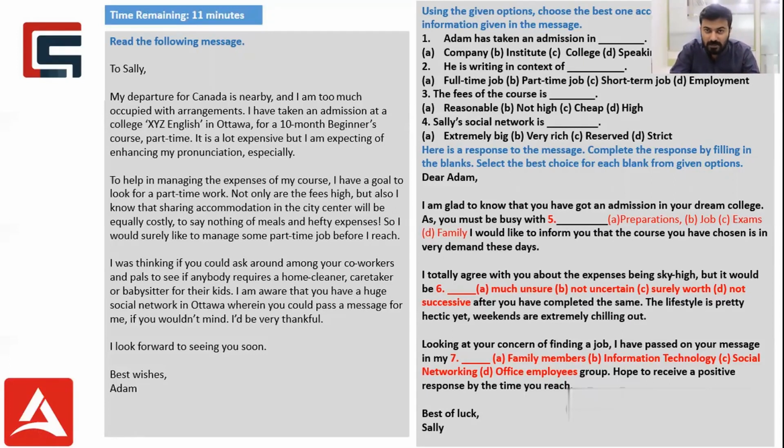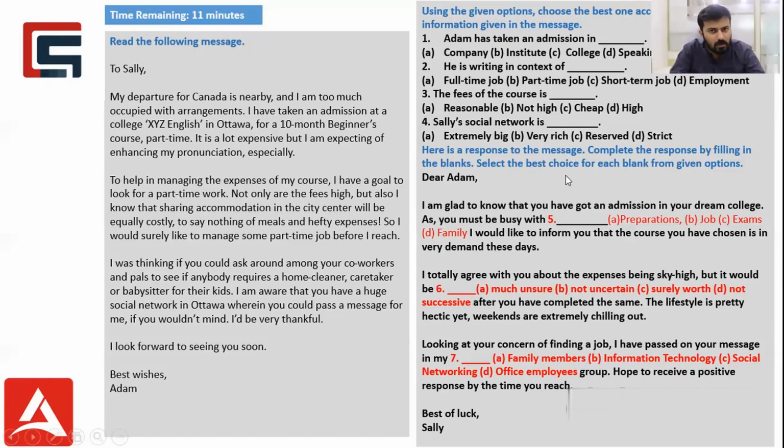Now I need to complete this sentence by looking at the information that is given in the email and by looking at the options which are listed. So that's how I need to solve all 4 questions. And the second part says: here is a response to the message, complete the response by filling in the blanks, select the best choice.